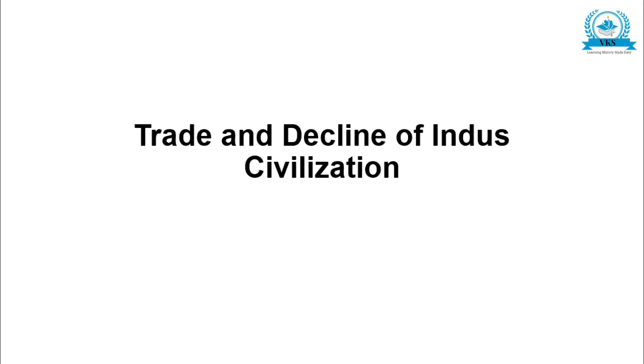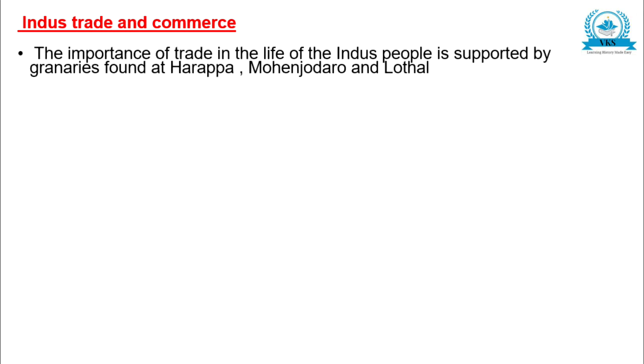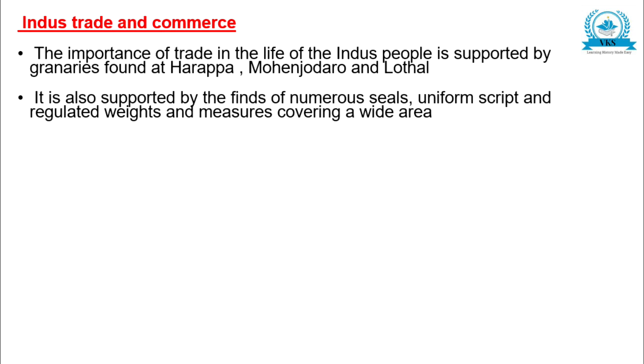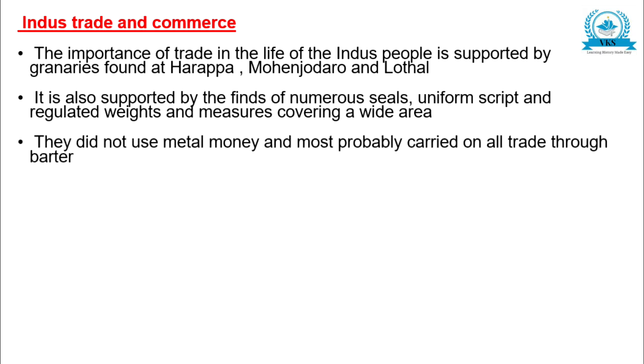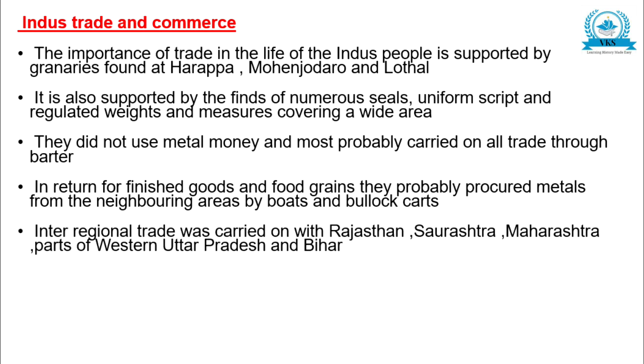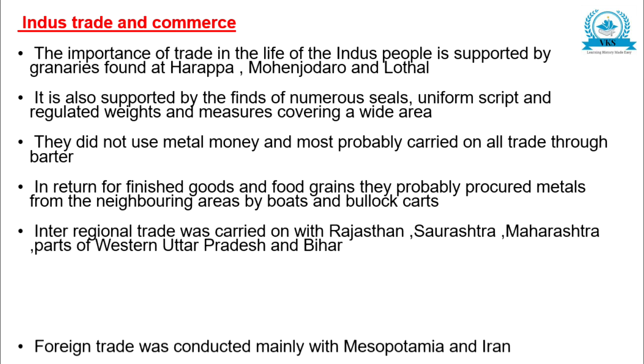Let us go through the points which we have studied. Indus trade and commerce. The importance of trade in the life of the Indus people is supported by granaries found at Harappa, Mohenjodaro and Lothal. It is also supported by the finds of numerous seals, uniform script and regulated weights and measures covering a wide area. They did not use metal money and most probably carried on all trade through barter. In return for finished goods and food grains, they probably procured metals from the neighboring areas by boats and bullock carts. Inter-regional trade was carried on with Rajasthan, Saurashtra, Maharashtra, parts of western Uttar Pradesh and Bihar.